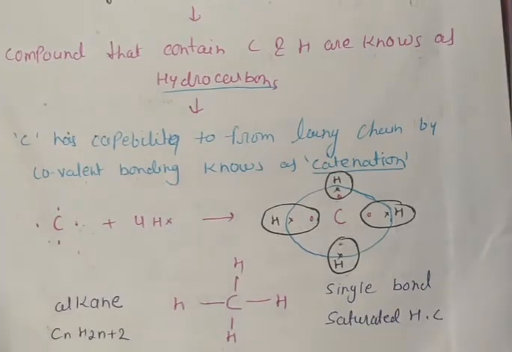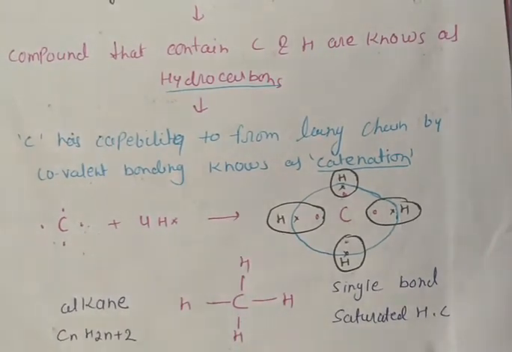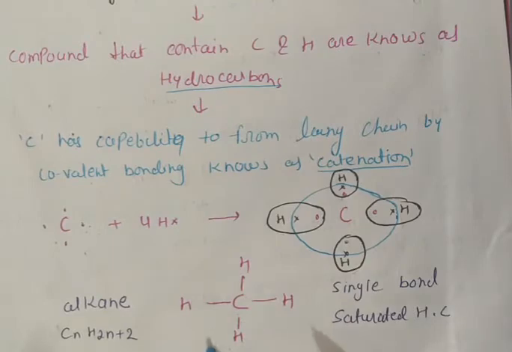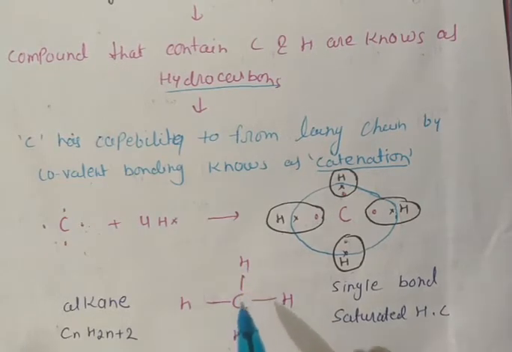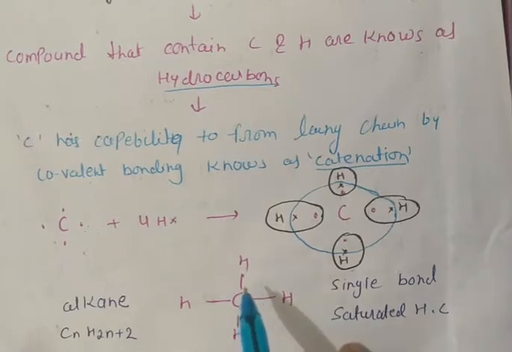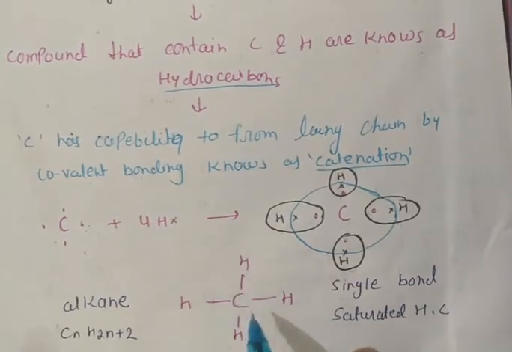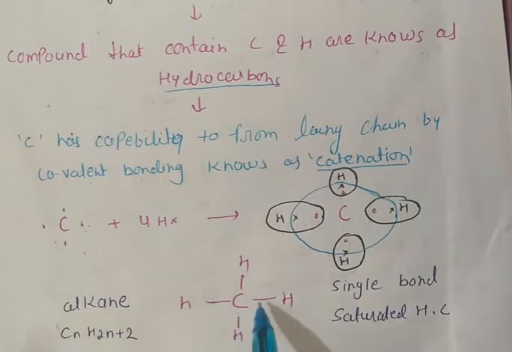The basic rule of organic chemistry is that carbon is always surrounded by 4 bonds in any condition. Without these 4 bonds, organic chemistry is not possible.